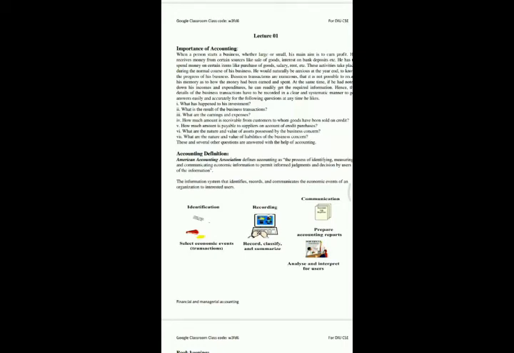The world would be full of chaos. How then do people expect the business and financial environment to be free from financial trouble and global economic meltdown when a lot of people fail to appreciate the importance of accounting and accounting information? Here are some of the important points of accounting and accounting information.